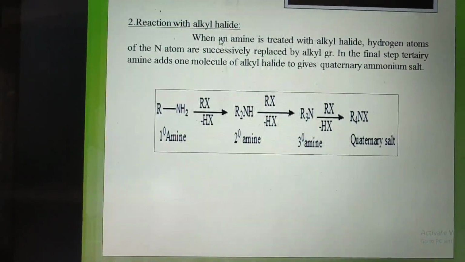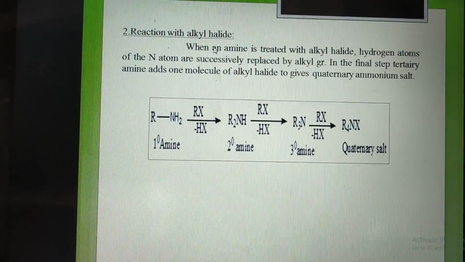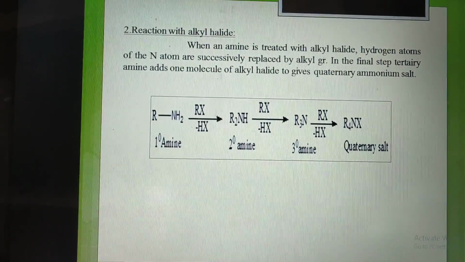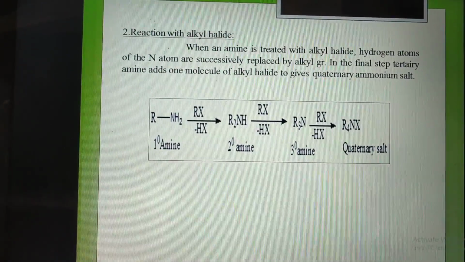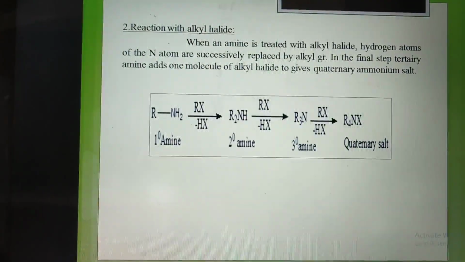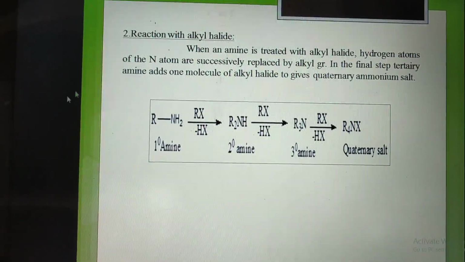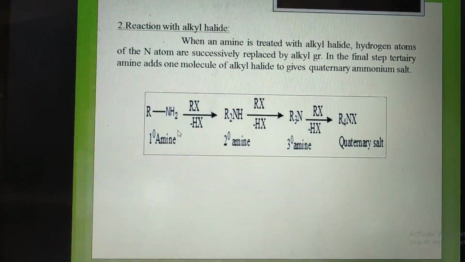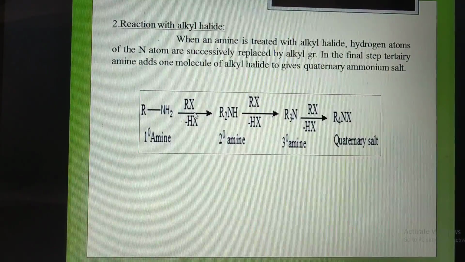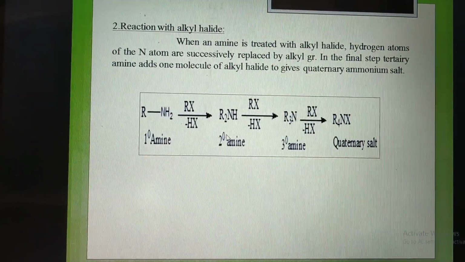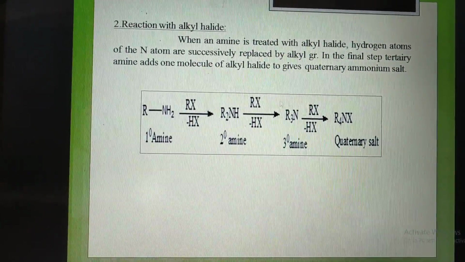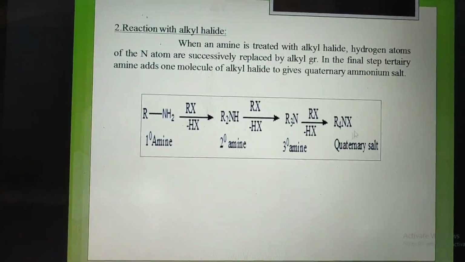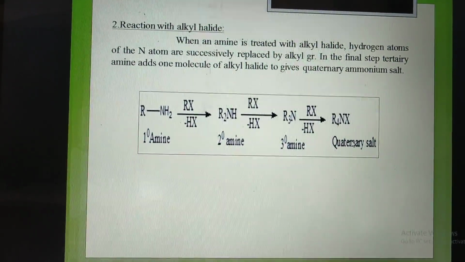Reaction with alkyl halide. When amine reacts with alkyl halide, the hydrogen atoms of the nitrogen atom are successively replaced by alkyl groups, and finally we get the quaternary ammonium salt. Firstly, primary amine reacts with 1 molecule of alkyl halide, forming the secondary amine. Again it reacts with 1 molecule of alkyl halide, forming the tertiary amine. Again it reacts with 1 molecule of alkyl halide. Finally it forms the quaternary ammonium salt.